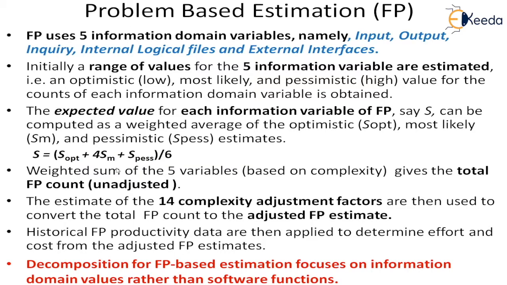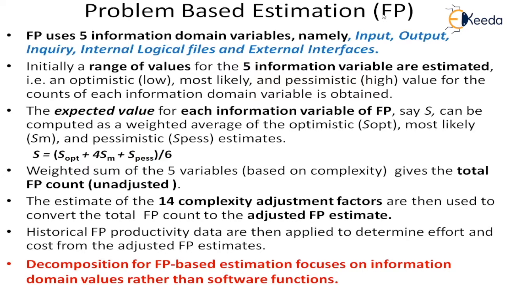Then we will have to do the weight. How does the weighted sum come about? The weighted sum comes because we have to use some complexity. For the inputs, we have to say how complex it is, whether it is highly complex, average complex, or low complex.